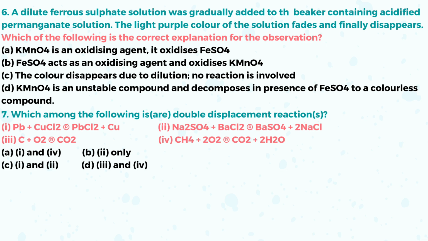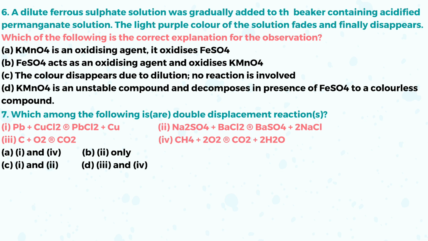देखिए बहुत सिंपल है. A, potassium permanganate is an oxidizing agent. It oxidizes ferrous sulfate. B, ferrous sulfate acts as an oxidizing agent and oxidizes potassium permanganate. C, the color disappears due to dilution. No reaction is involved. D, potassium permanganate is an unstable compound and decomposes in the presence of ferrous sulfate to a colorless